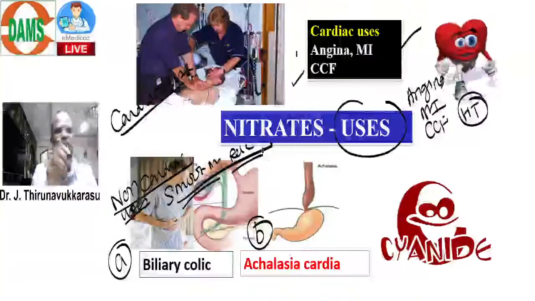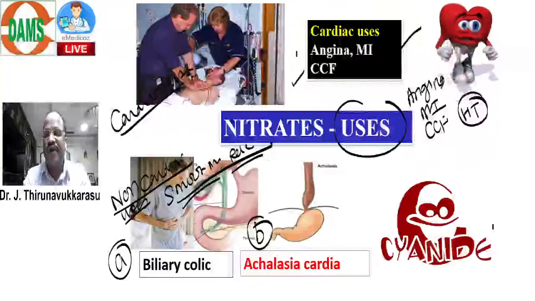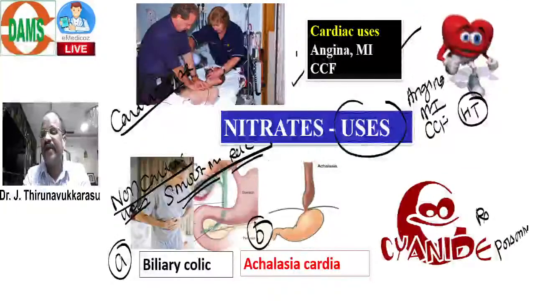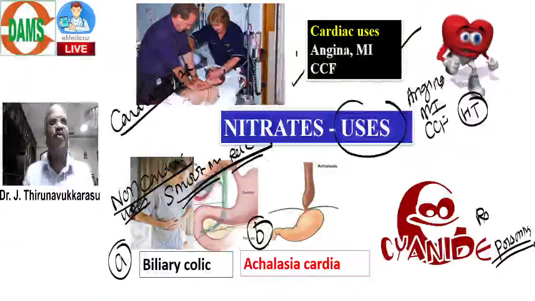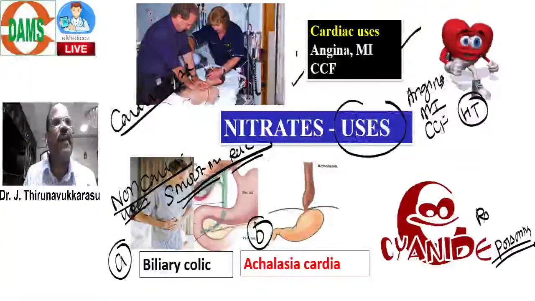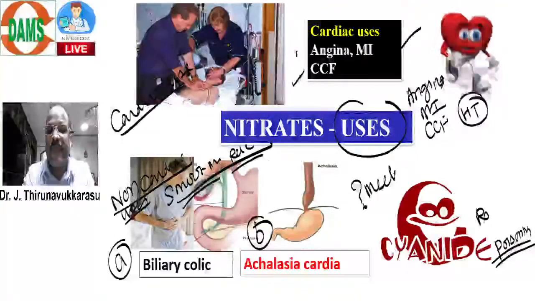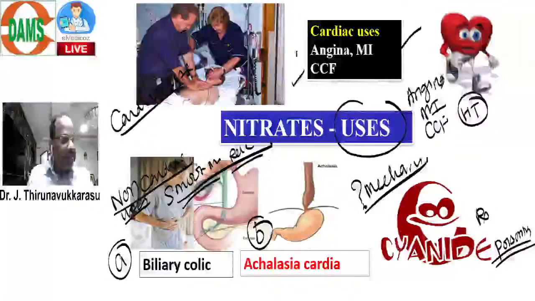But you should also know nitrate has one more important use: useful for treatment of cyanide poisoning. Here you should answer me. You have very good knowledge in pharmacology. Can you interact with me? By what property, by what mechanism is nitrate useful for treatment of cyanide poisoning?